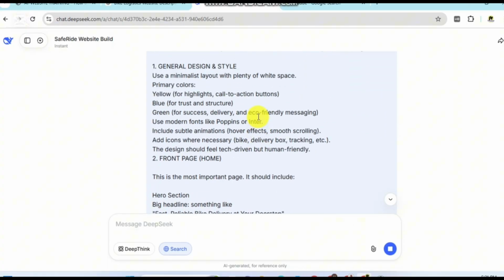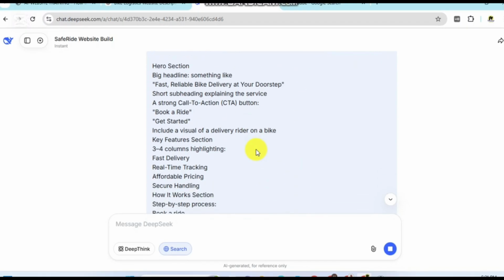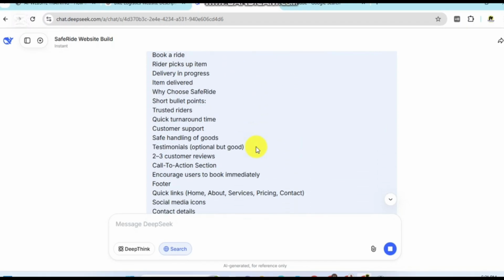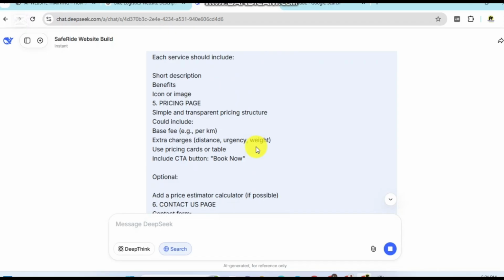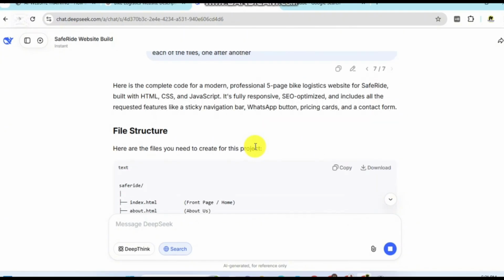So this is the full detail. That is when you already have the structure, you already have in mind how you want the website to be. If you don't have it in mind, you can go and tell AI. You can use ChatGPT. ChatGPT is very good in generating ideas. ChatGPT will give you a structured website, or even DeepSeek. So we are going to be practicalizing that.